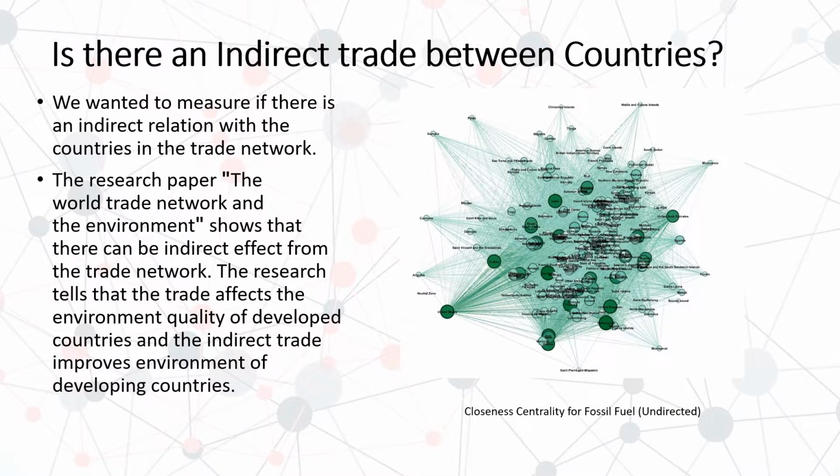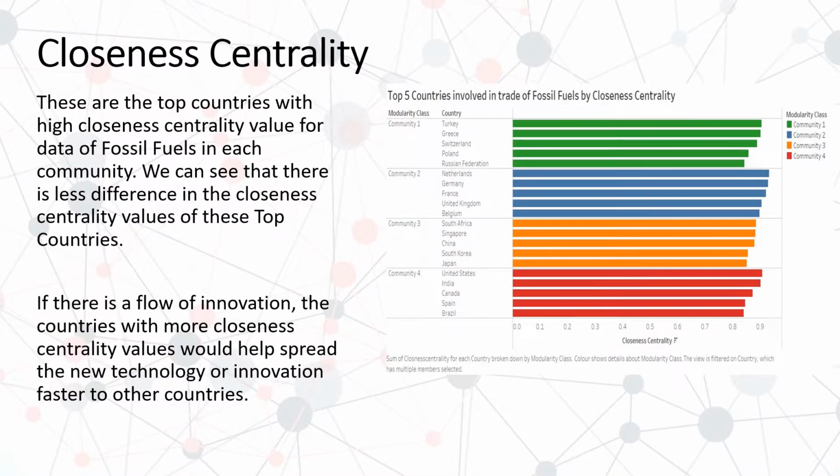The next question we picked up was, is there any indirect trade between countries? For this, closeness centrality has been used. We can get the nodes that have the shortest path links to other nodes of the network. In this slide, I have shown the top 5 countries involved in trade of fossil fuels by closeness centrality.